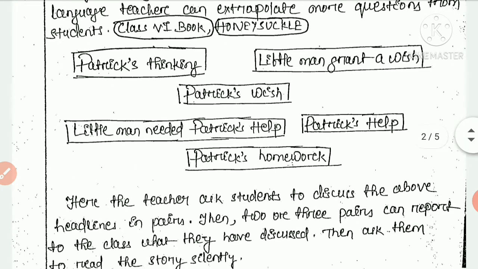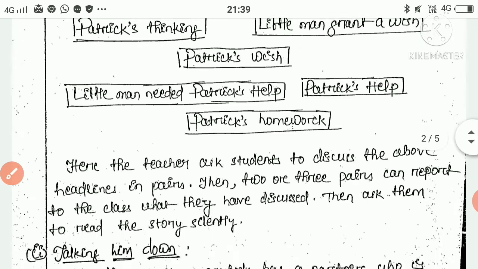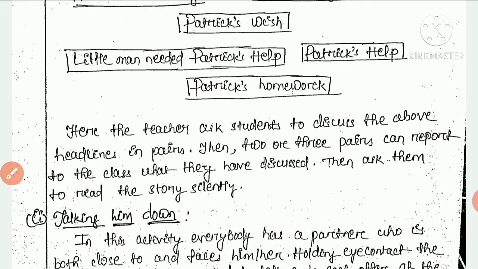So what is Patrick's thinking? Patrick's thinking is a main headline. Little man grants a wish. Here is another headline, Patrick's wish. Another headline, little man needed Patrick's help. Another headline, Patrick's help. Then Patrick's homework. So we should ask more questions: how is Patrick's thinking? What are Patrick's thoughts? What is Patrick's wish? How does the little man grant a wish of Patrick? How does Patrick help the little man? What is Patrick's homework? In this way, we can extrapolate more questions to the learners.